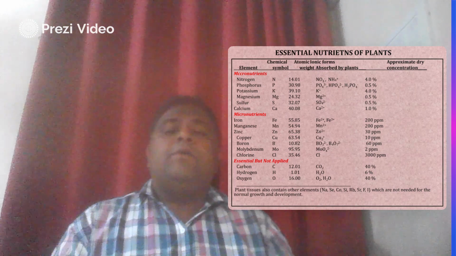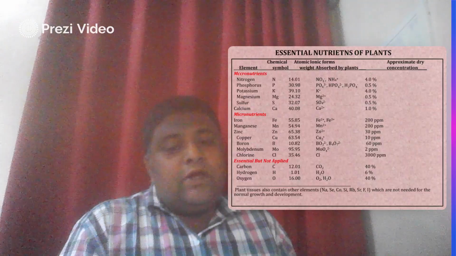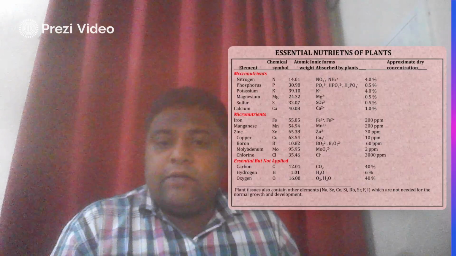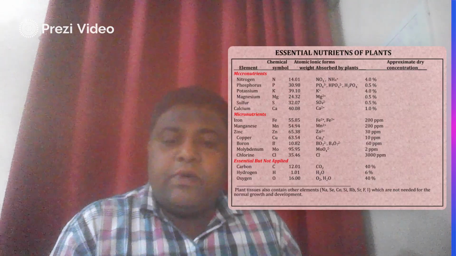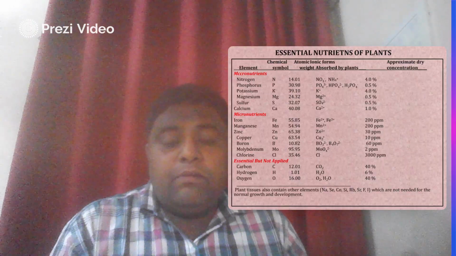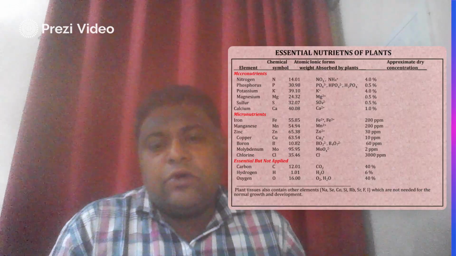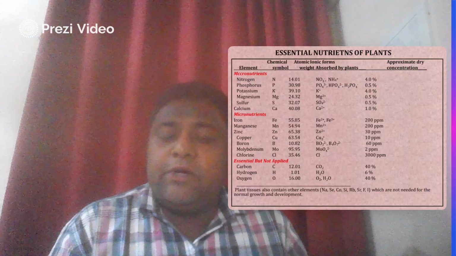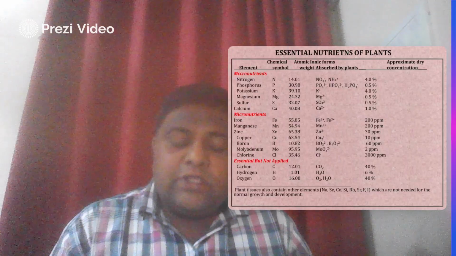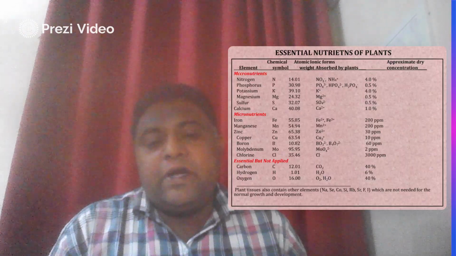Now we discuss the micronutrients, which are required in a smaller quantity but are equally important as the macronutrients. Which are they? Iron, manganese, zinc, copper, boron, molybdenum, and chlorine. These are not required in more quantity as compared with the macronutrients. The essential but not applied elements are carbon, hydrogen, and oxygen. These molecules are always present in the soil, so we do not have to apply them externally.